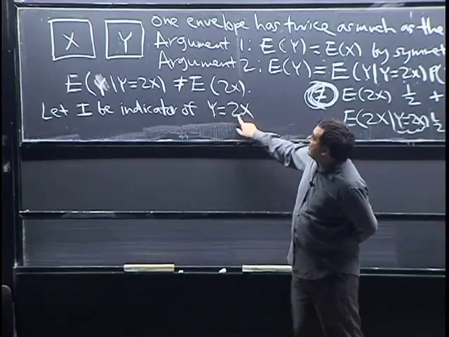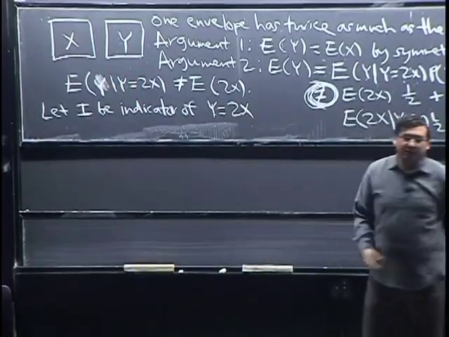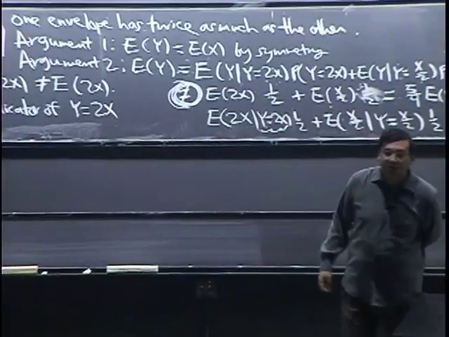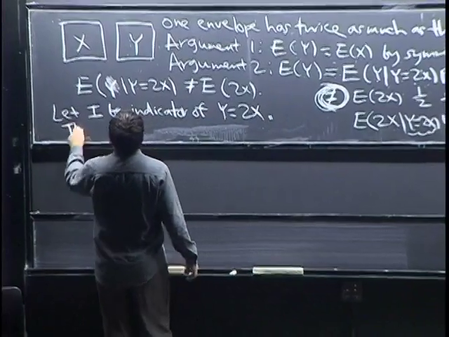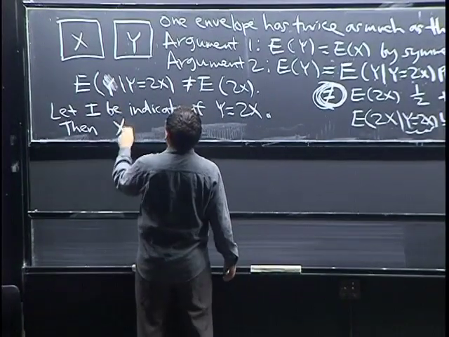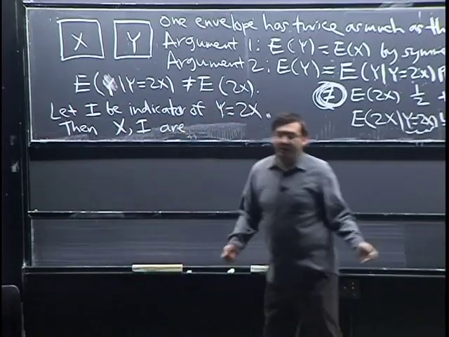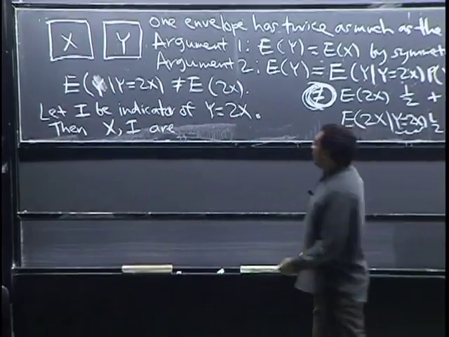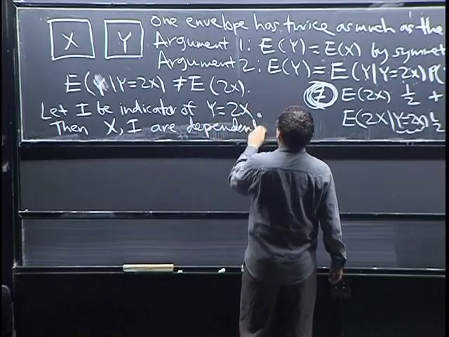That's the event that the envelope on the right has twice as much money as the one on the left. Then essentially what we just showed is that x and I are dependent. We can either talk about x and I or y and I. They're dependent, and that seems surprising at first.